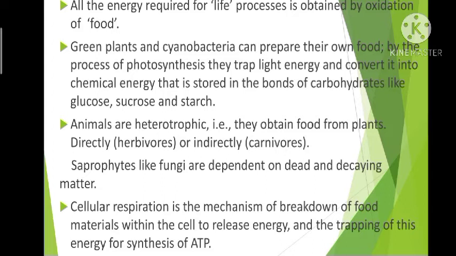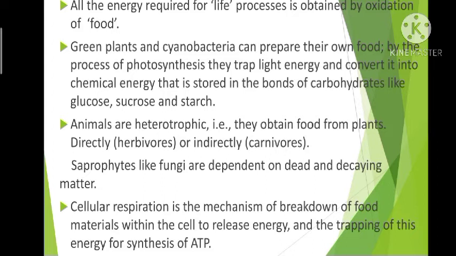Now what about the other cells which are non-green in color? They need food for oxidation. So how will they get the food? The green parts which are preparing the food will transfer that food. So that food will be translocated to the non-green parts of the plant. Thus the non-green parts of the plants also get the food.